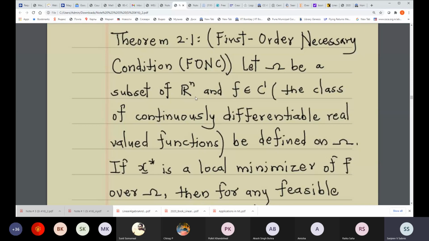So each of the partial derivatives, with respect to x1, x2, and so on, and xn, each one of them is continuous. Okay, that is what is meant by the function being continuously differentiable, and then we denote it by saying that f belongs to C superscript 1. And let this function be defined on omega.